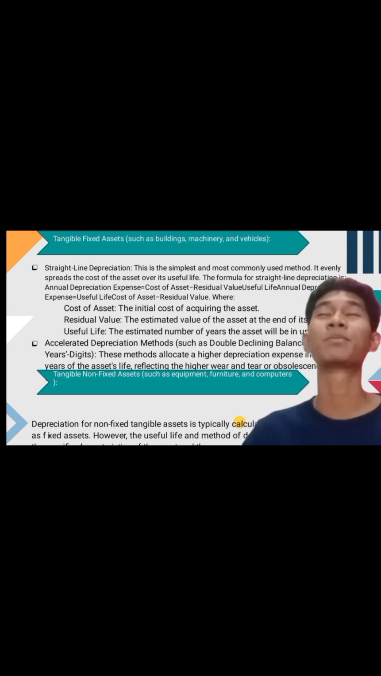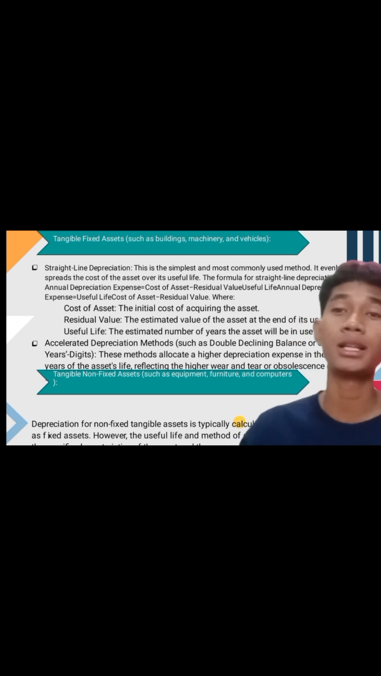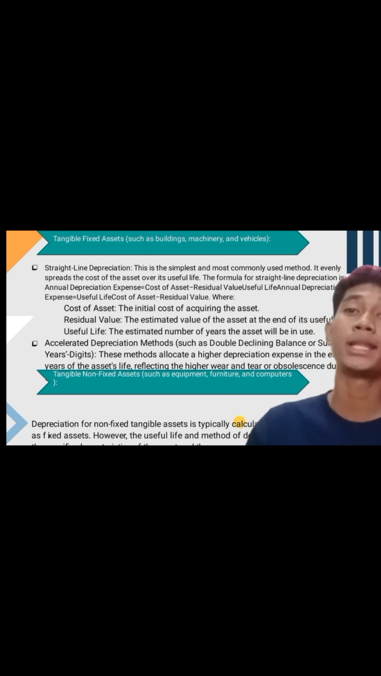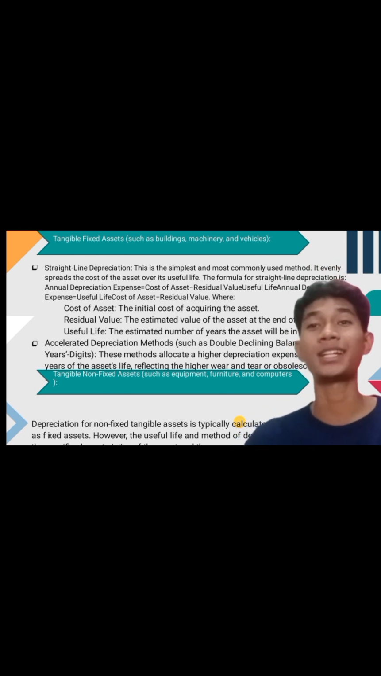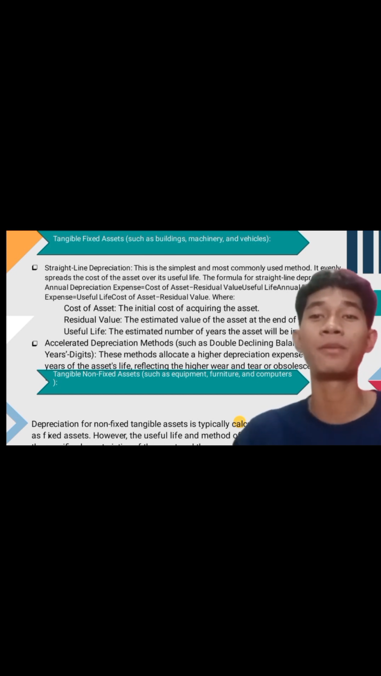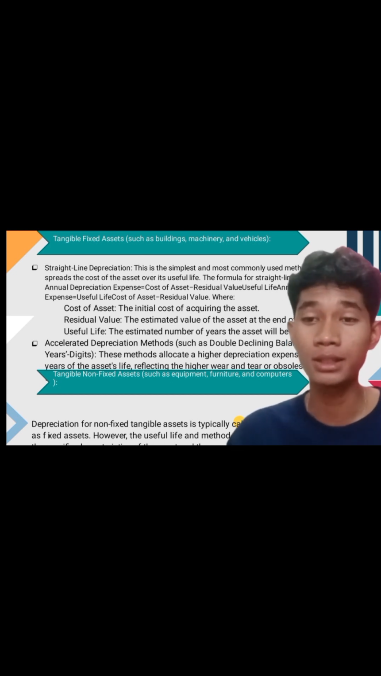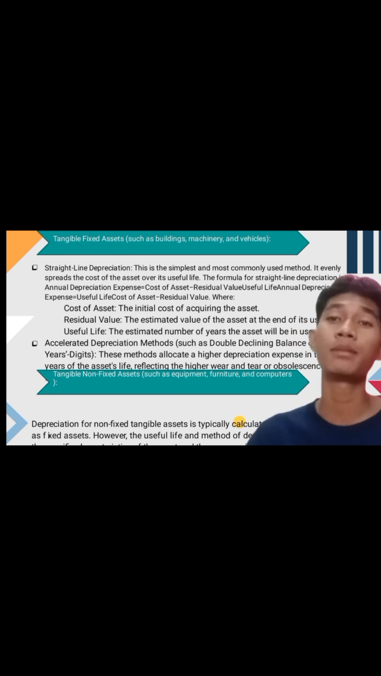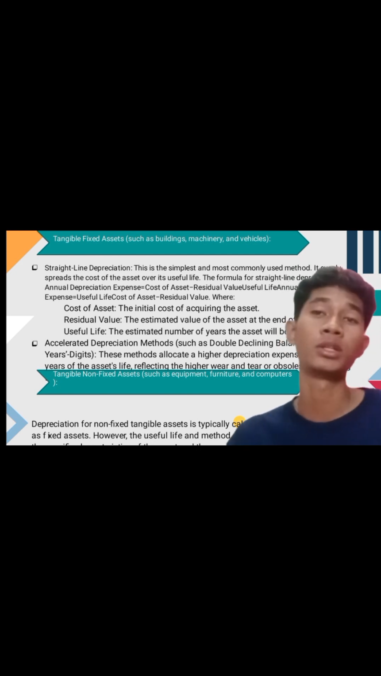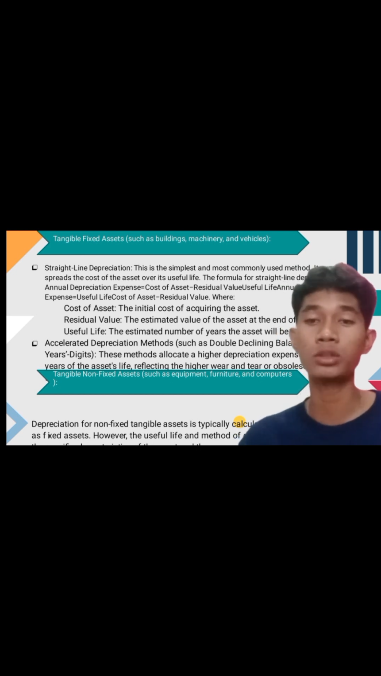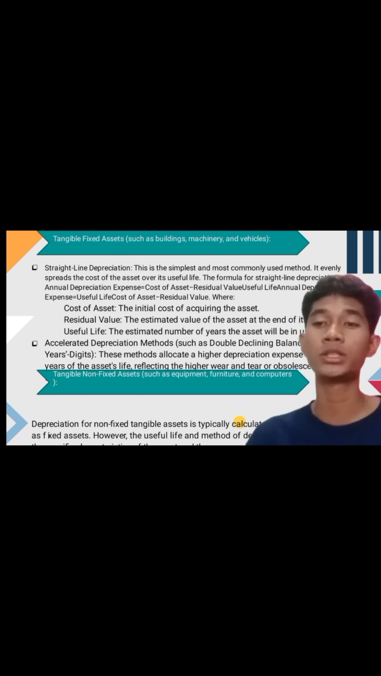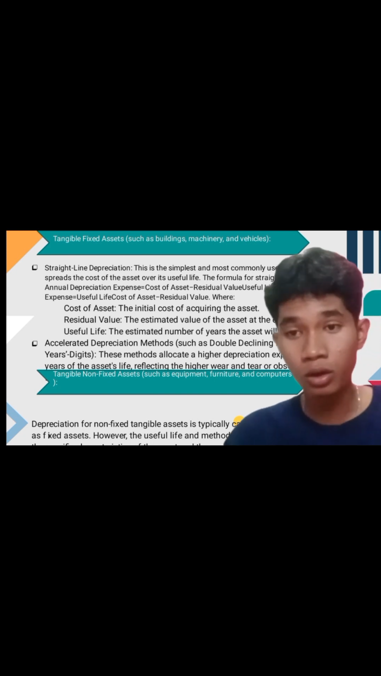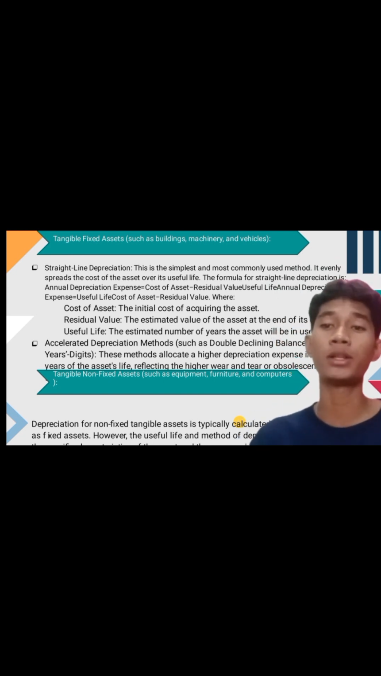Now I will explain the material about calculating depreciation of tangible fixed asset, tangible non-fixed asset, and fixed asset. The first is tangible fixed asset. Straight line depreciation is the simplest and most commonly used method. It evenly spreads the cost of the asset over its useful life. The formula for straight line depreciation is annual depreciation expense equals cost of asset minus residual value.